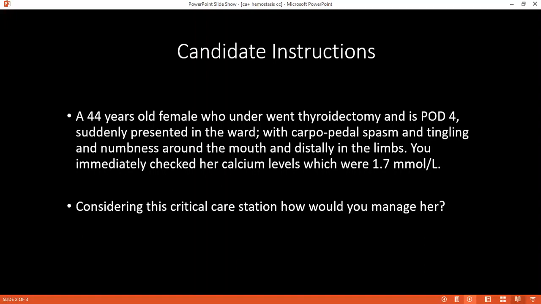Right, so if you have read and understood this critical care scenario, kindly tell me how would you manage this patient? Ma'am, I will manage this patient through the ABCD approach. I will check for the patency of the airway. I will check for the adequacy of respiration by palpation of the trachea and by auscultating the chest.